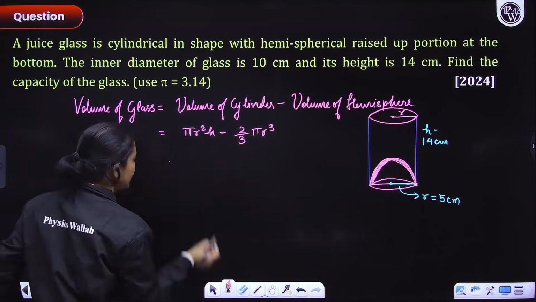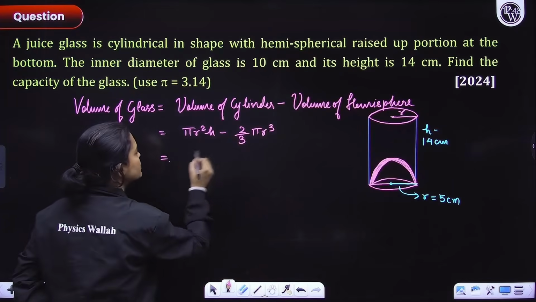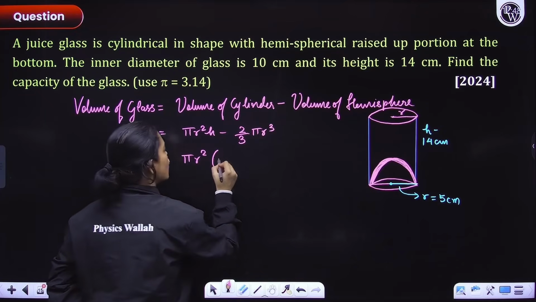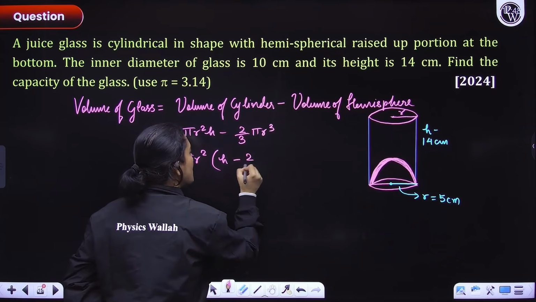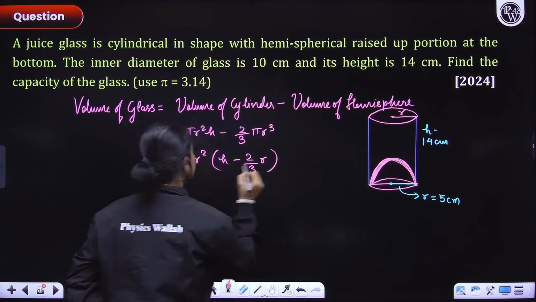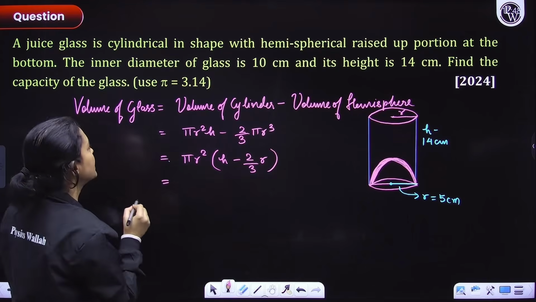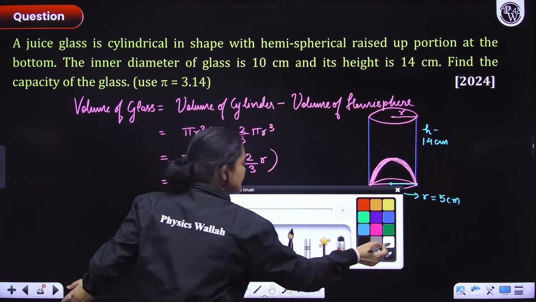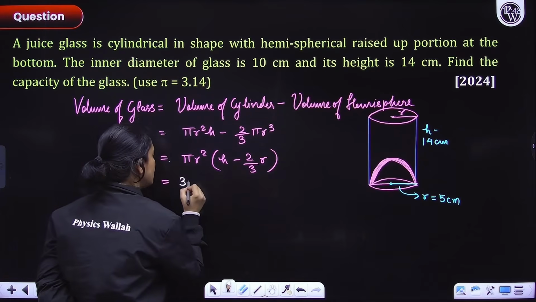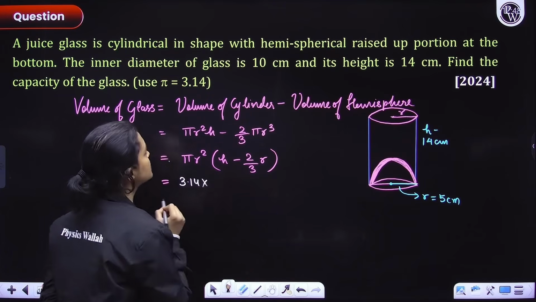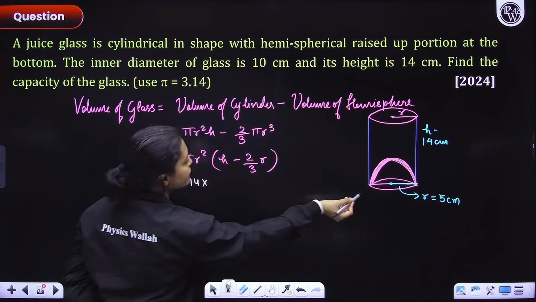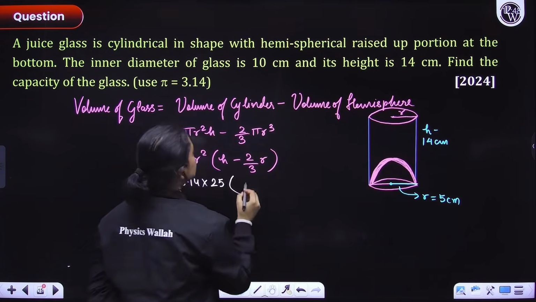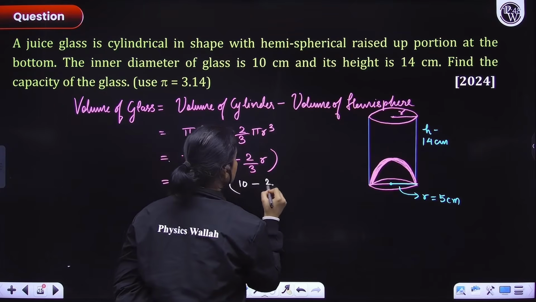So now let's quickly evaluate this. First of all, I'll take pi r square common. So if I take pi r square common, here we'll have h, here we'll have minus 2 by 3 r. Now let's plug everything here. They have asked us to use pi as 3.14. So okay, we'll do that. So 3.14 multiplied with, what is the radius, everyone? Radius is 5 centimeter, right? So multiplied with 5 square is 25. Height is equal to 10 centimeter minus 2 by 3.